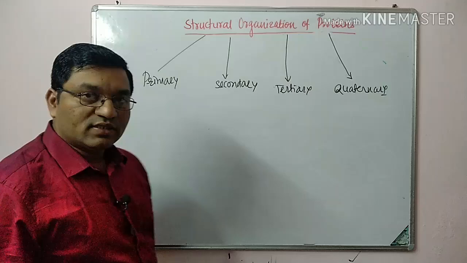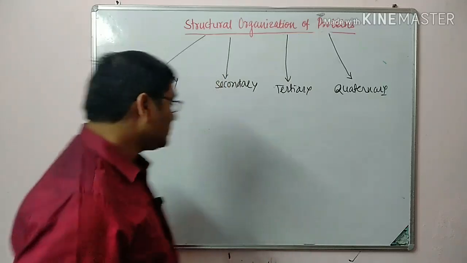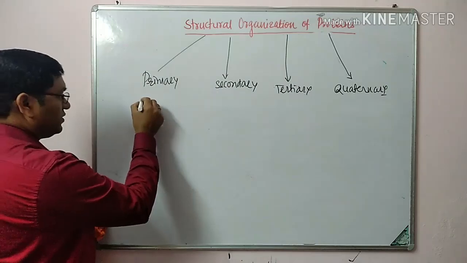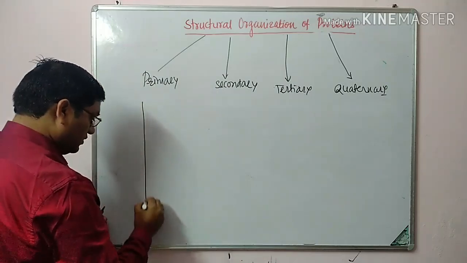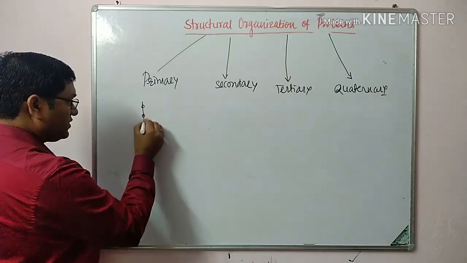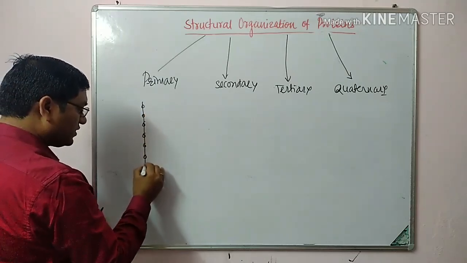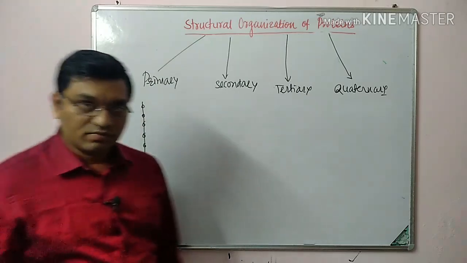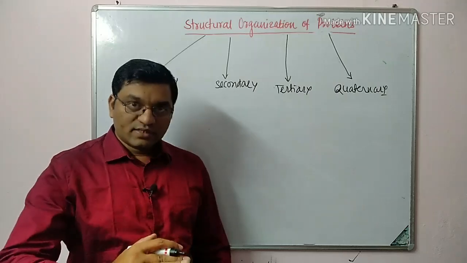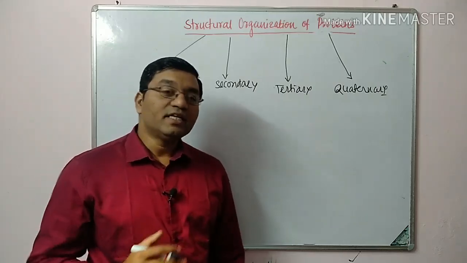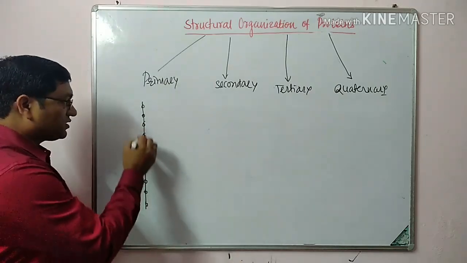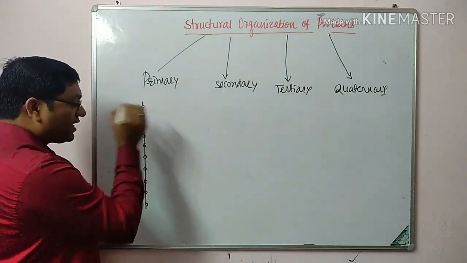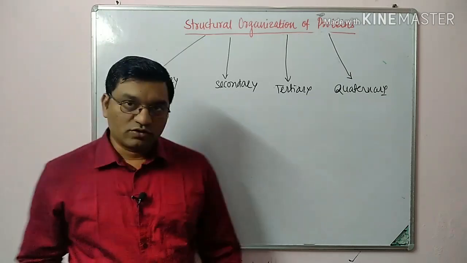When amino acids are arranged in a linear sequence, it is known as primary structure. It is made up of amino acids and mainly peptide bonds.